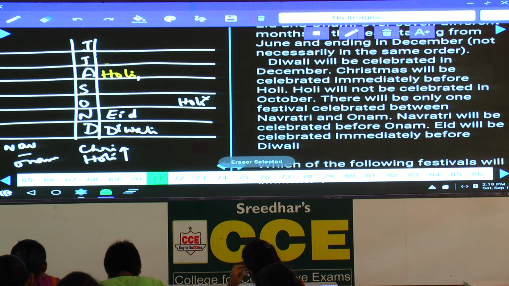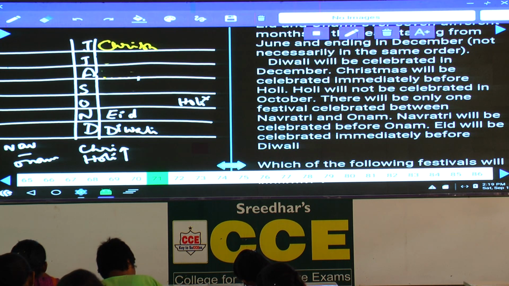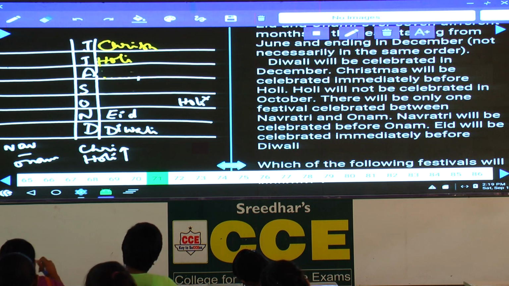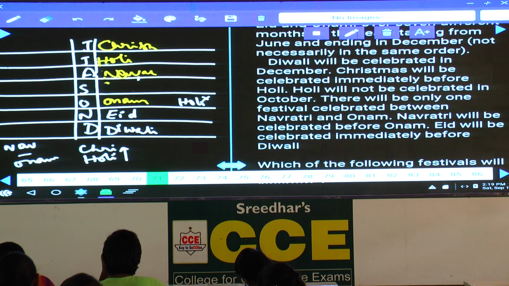Hence where should this Christmas be? Christmas must be in the month of June. If Christmas is in June, it is immediately followed by Holi. Now Navaratri is before Onam, with one month between them. Hence what is the only festival left over here? Ganesh Chaturthi. This Ganesh Chaturthi must be in the month of September. Clear now?